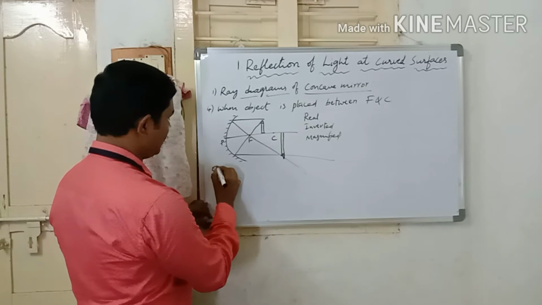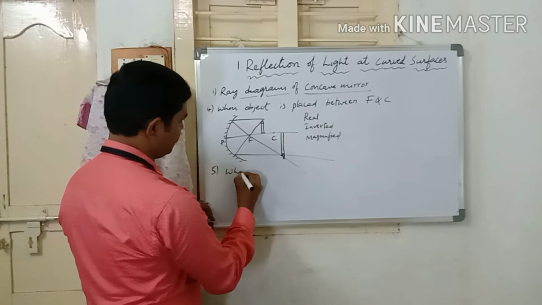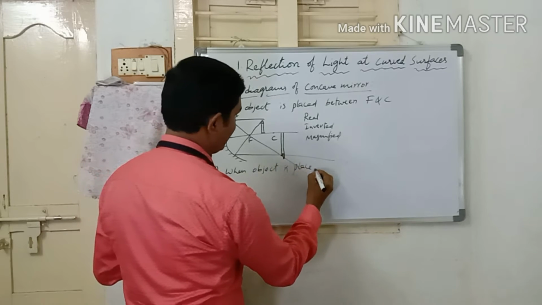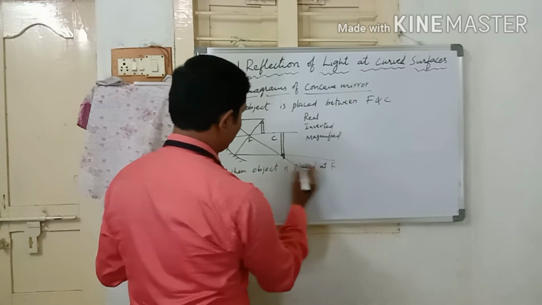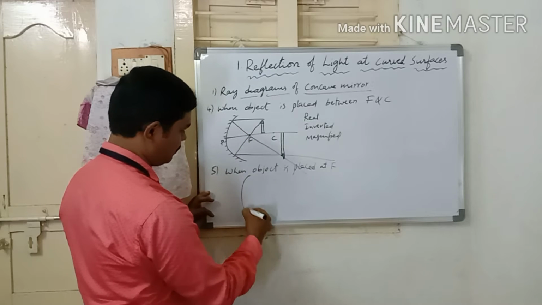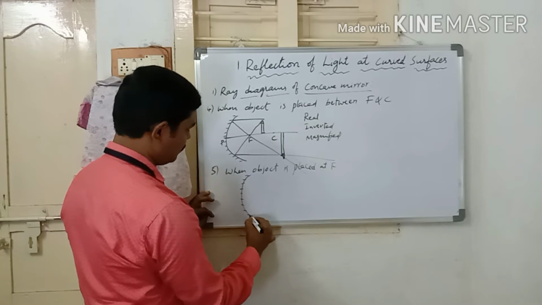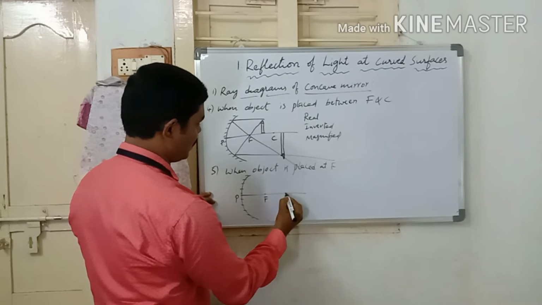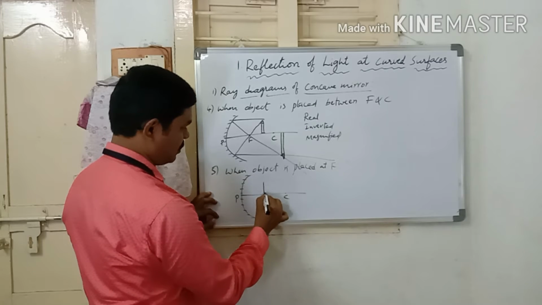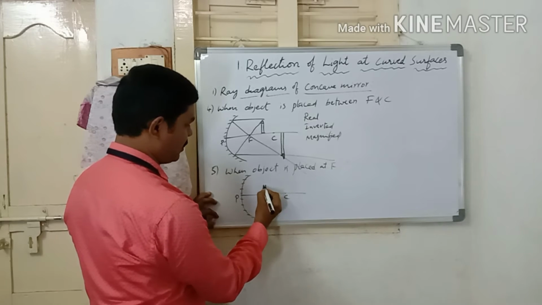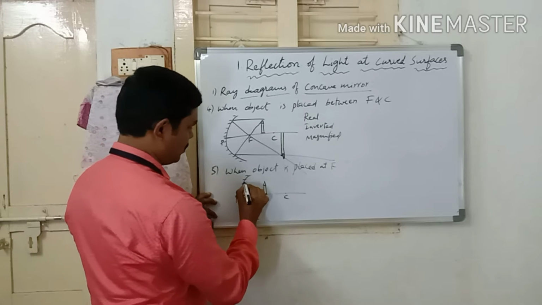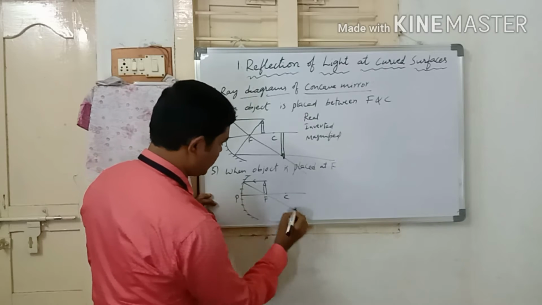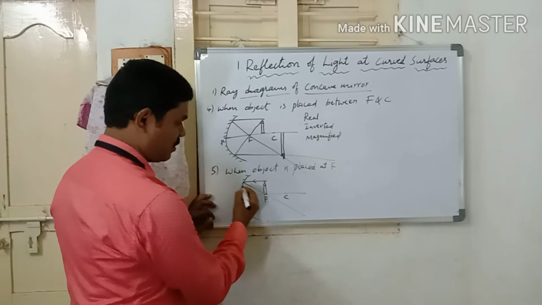And the fifth one is when the object is placed at F, at focus. So this is the diagram. This is the pole, focus, center of curvature. Suppose a candle as the object is placed at F, at focus. When a light ray travels parallel to the principal axis, it must pass through the focus. This is the first ray.